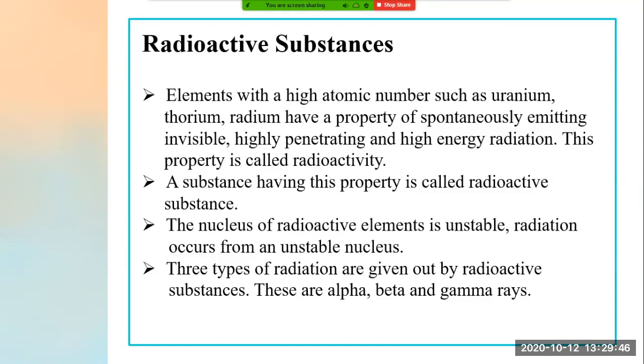Now let's go to the next point. Three types of radiations are given out by radioactive substances. Now see, what are the three types of radiation given out by radioactive substances? These are alpha, beta, and gamma rays. These three radiations are given out by radioactive substances, that are alpha, beta, and gamma.